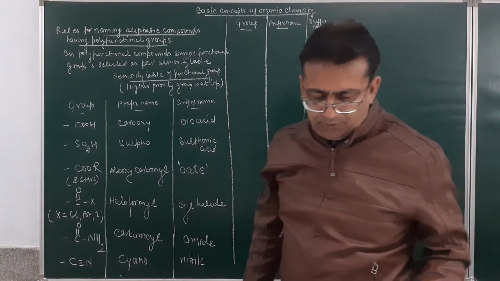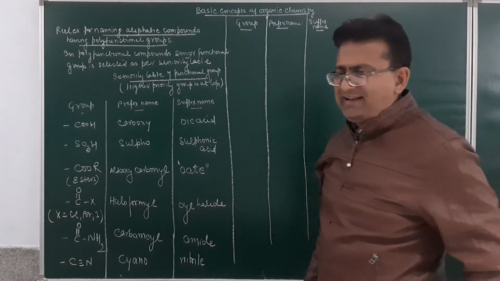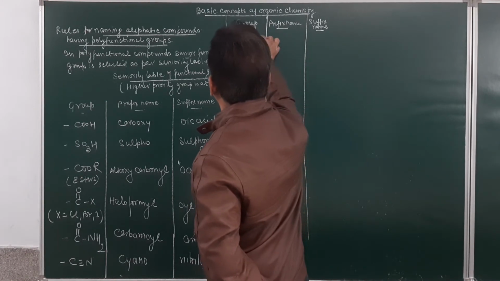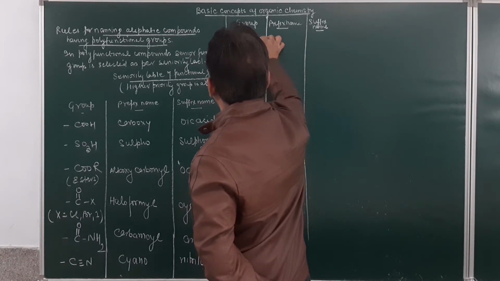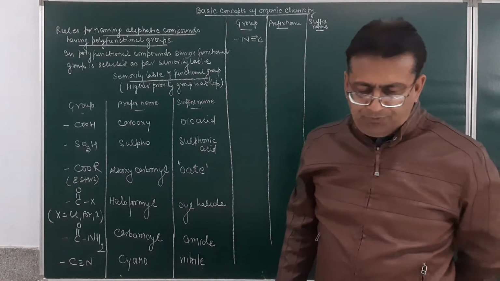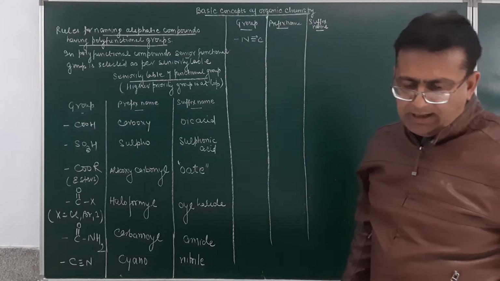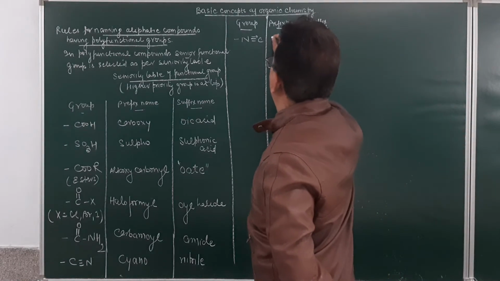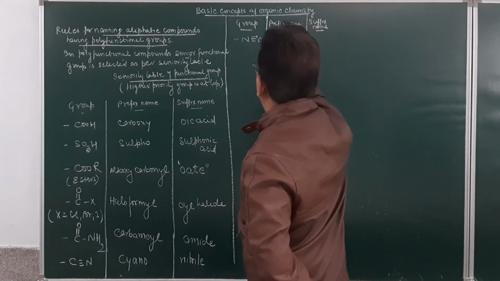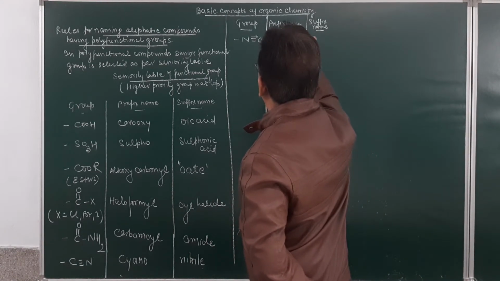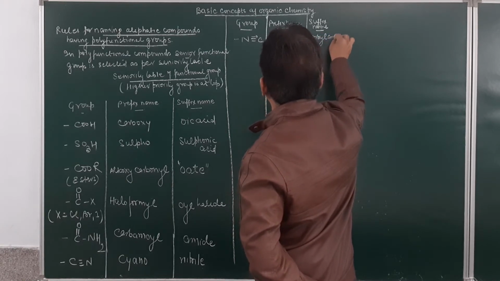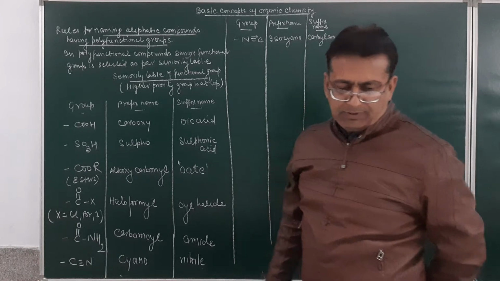After C triple bond N, the next will be N double bond C coordinated to C. The prefix name of this will be given as isocyano, and the suffix name will be carbylamine.